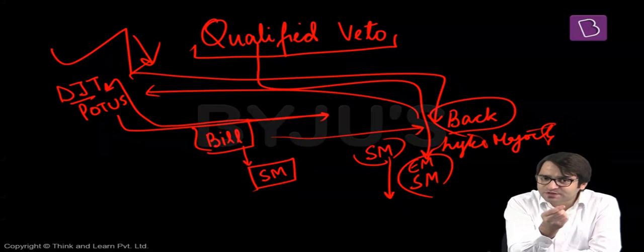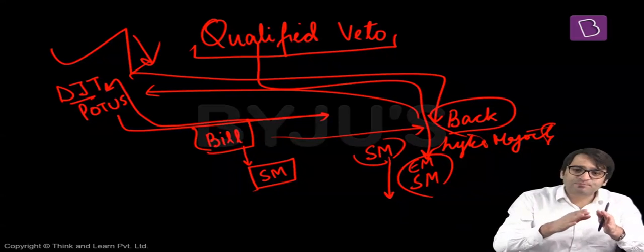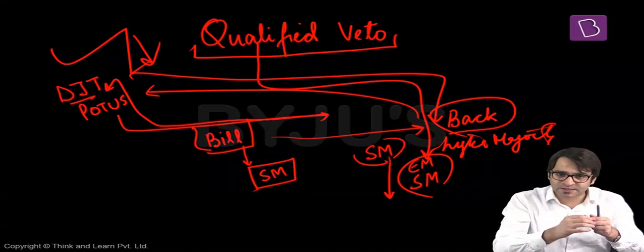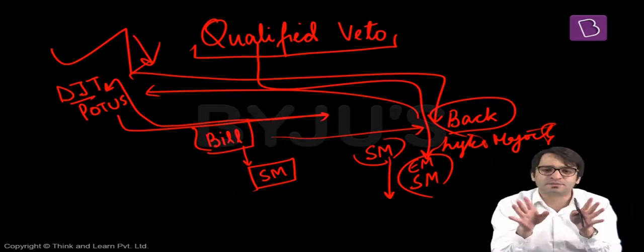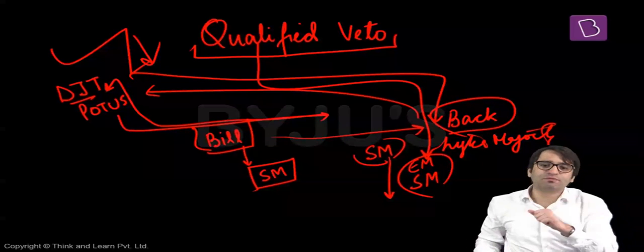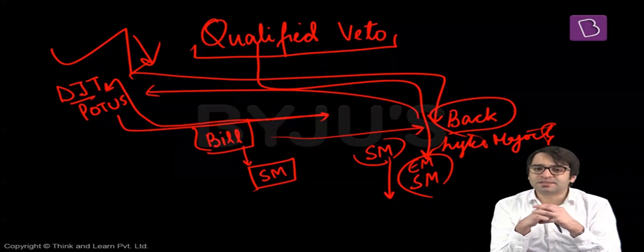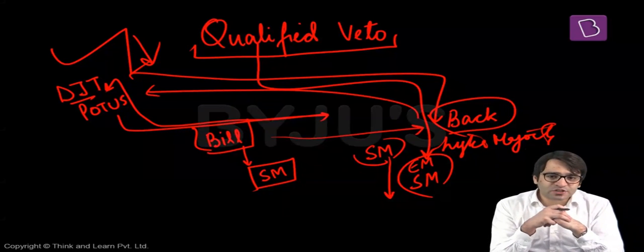But now, since this bill was passed for the first time by simple majority, the president has sent the bill back to the parliament for reconsideration. Now this time, parliament is passing this bill by a higher majority, by a special majority in this case, and then this bill is sent to the president. He has no other option but to sign this bill because his veto has now been qualified by a higher majority with which this bill has now been passed by the parliament. That is what we call qualified veto. But this qualified veto is available only with the president of the United States of America, not with the president of India. That is what you need to understand from this chapter, President of India.